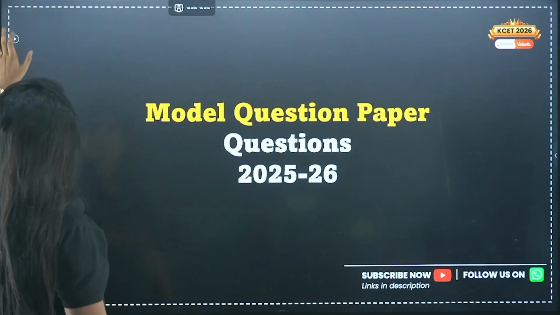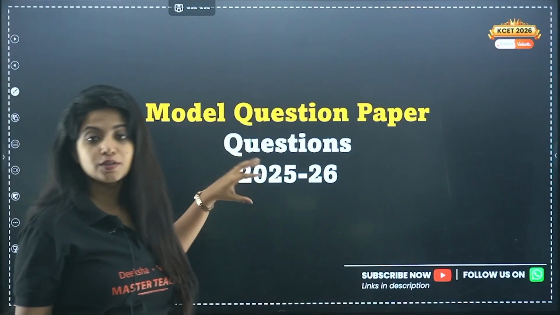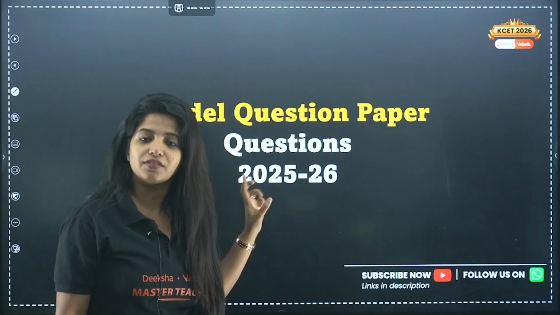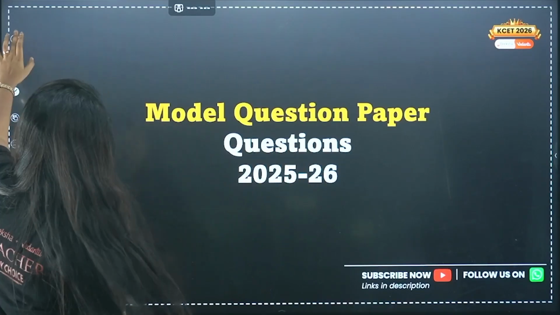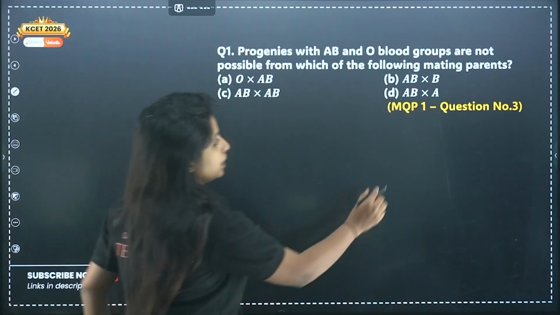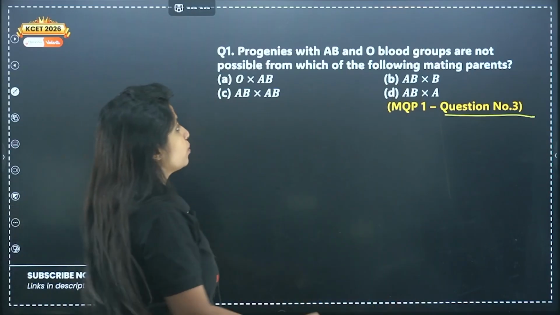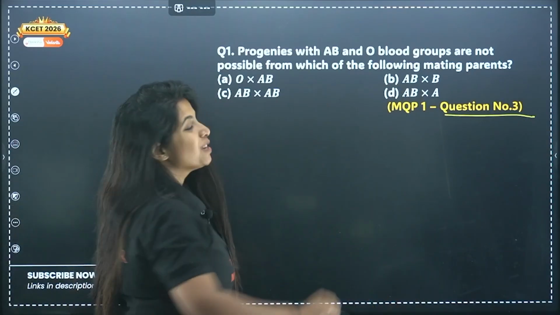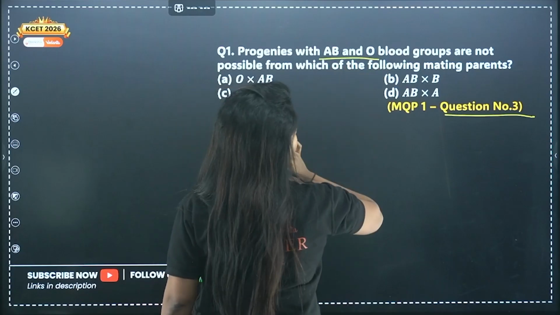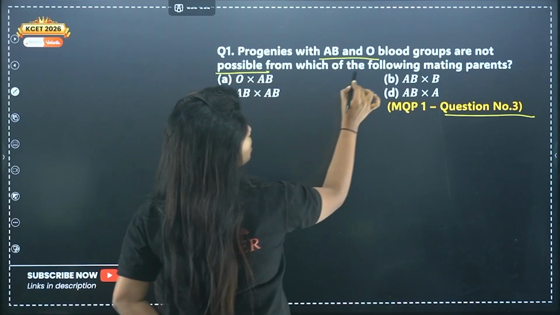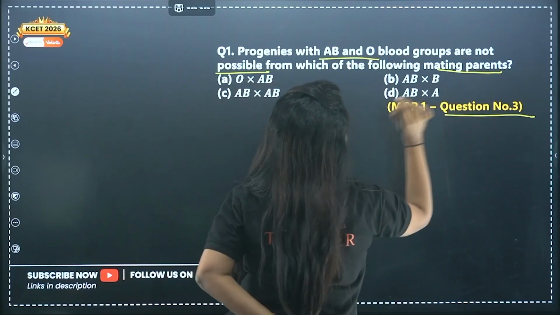Okay, let's start with the model question paper questions of the year 2025-26. I have taken 3 MQPs along with their number. So question number 3 of MQP 1 is the first question that we are going to deal with, and it says progenies with AB and O blood groups are not possible from which of the following mating parents?